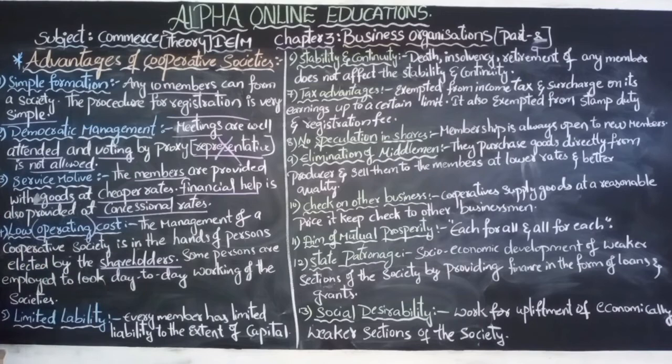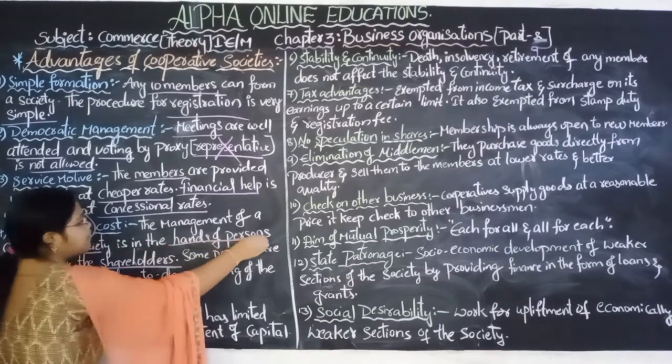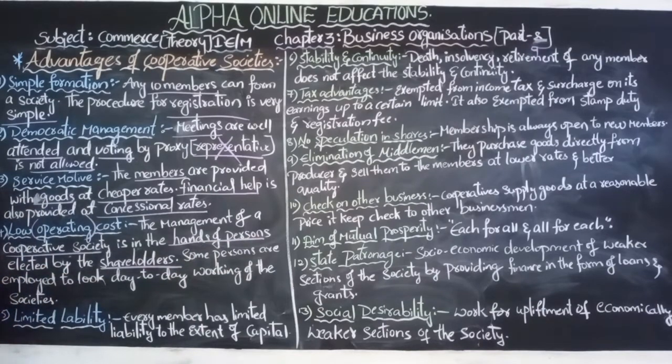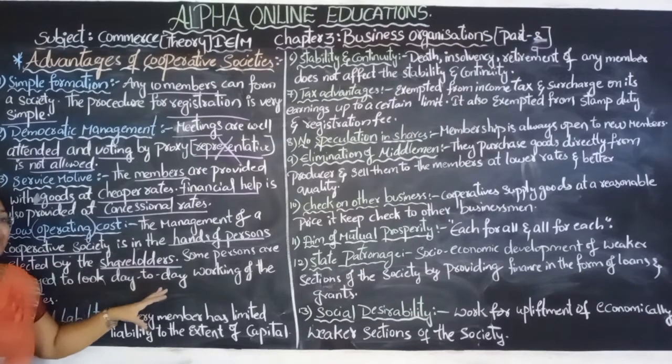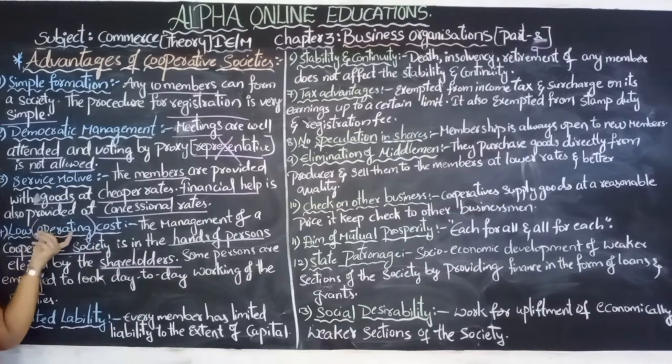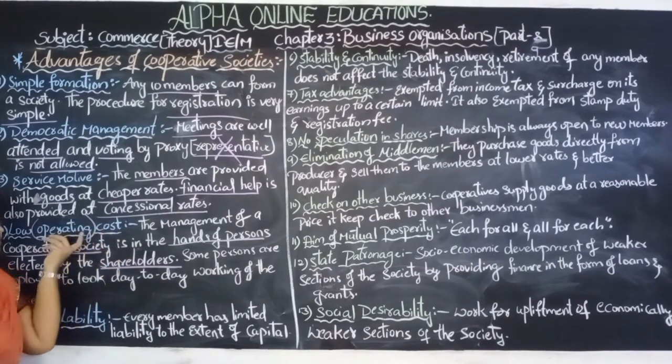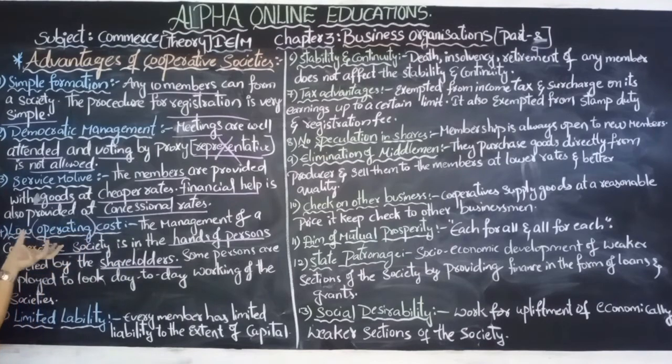They will select a member for the managing committee, and the total cooperative society is in the hands of that person. That person will manage each and everything systematically without any unnecessary expenses or any kind of losses. So it requires very low operating cost. Operating means the day-to-day activities.